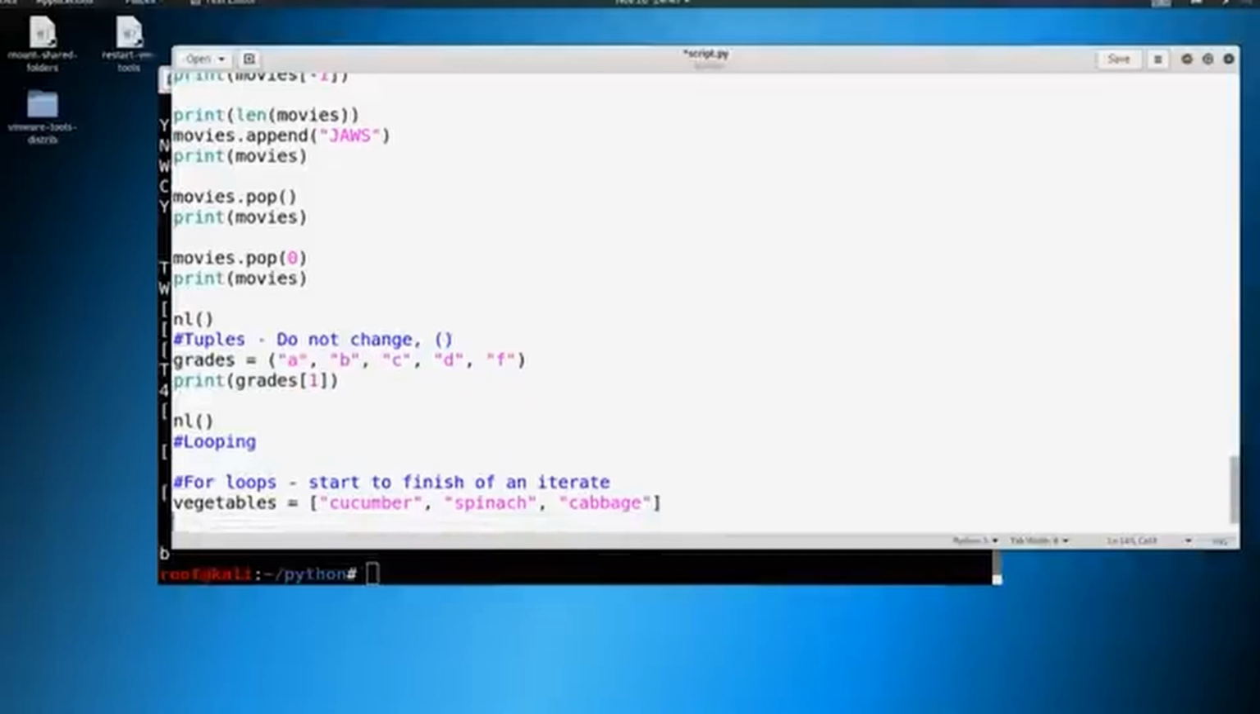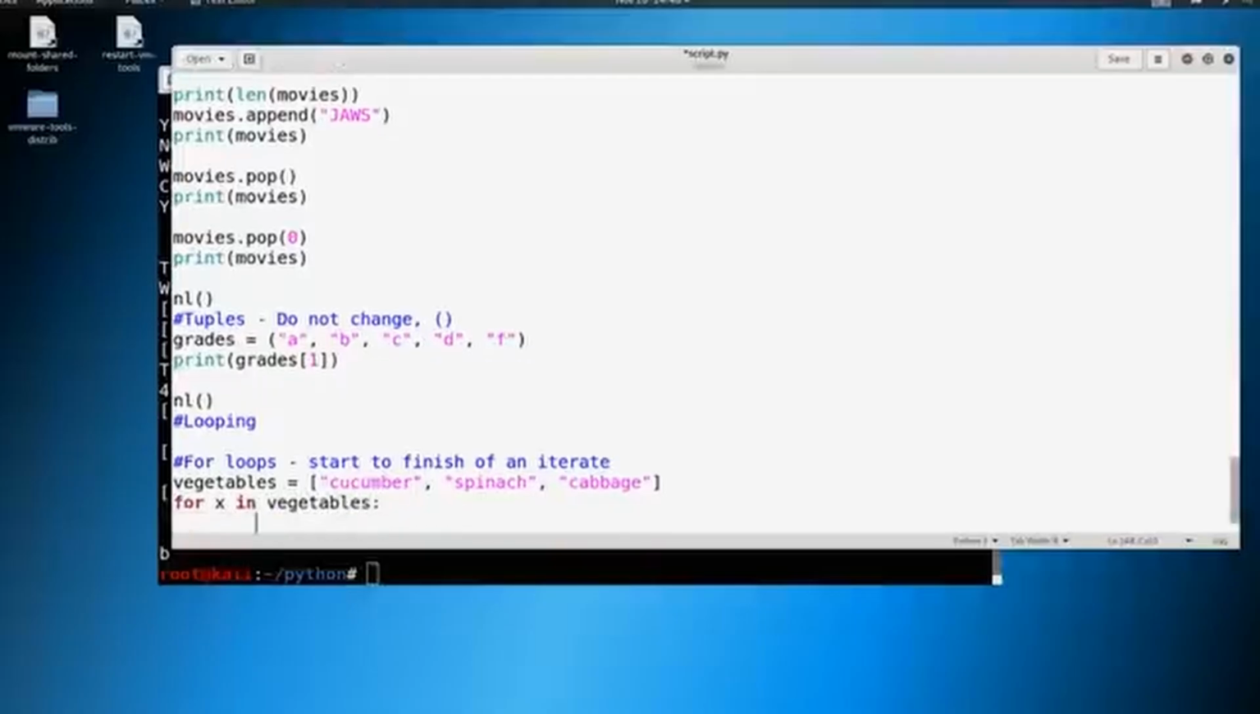Now, for this for loop, we're going to say for x, and remember, same thing with Bash. X can be whatever you want to call it. You can call this for veggies. You can call it whatever you want. I just like to use a letter because it's simple to type out. We're going to say for x in vegetables, we're just going to print x.